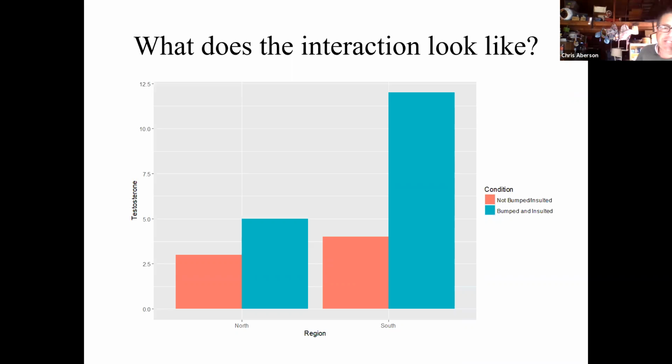Thinking about the North versus South differences. Was the South more aggressive overall? Not really in the not bumped, not insulted condition, but definitely in the other one. So I would say that that's an effect that's mostly produced by the interaction. For the research condition, you could argue it both ways. I'd say that since being bumped and insulted almost doubled the testosterone of the folks who were from the North, versus the really large effect that we had from the South, then we could say that overall there was an effect for being bumped and insulted.